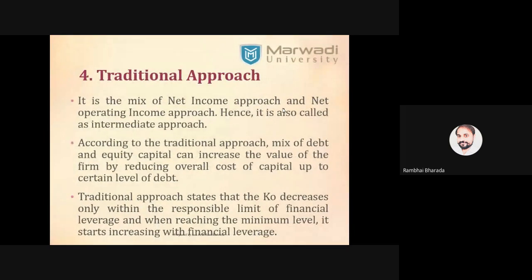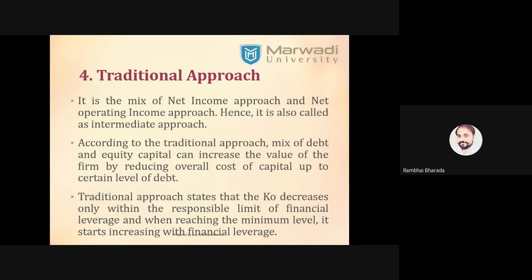And the traditional approach, the fourth approach, is a mix of NOI and NI, net income and net operating income. That's why it is also known as the intermediate approach. According to this approach, the mix of debt and equity capital increases the value of the firm by reducing the overall cost of capital up to a certain point.